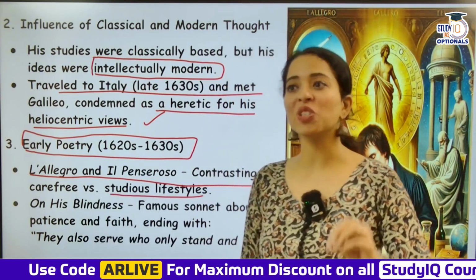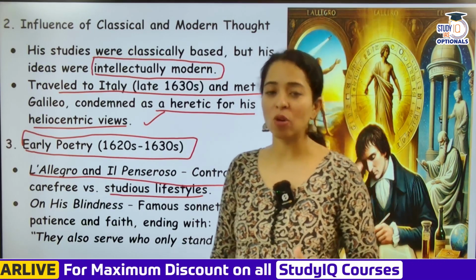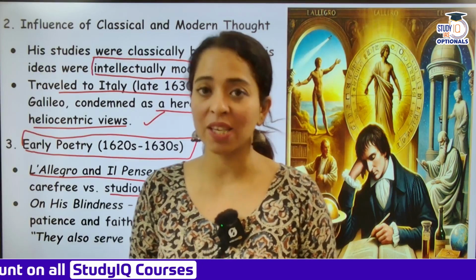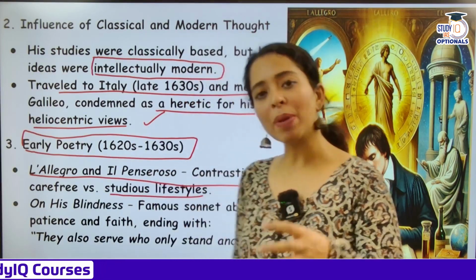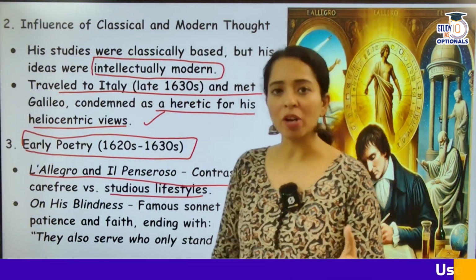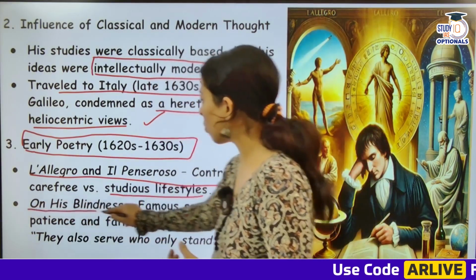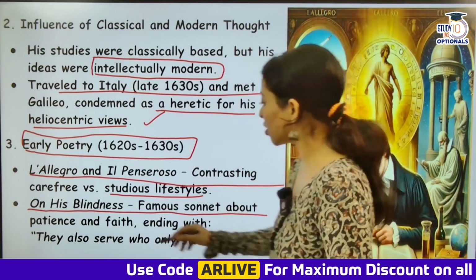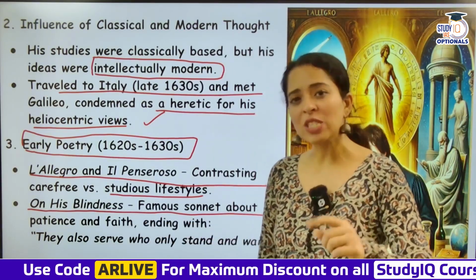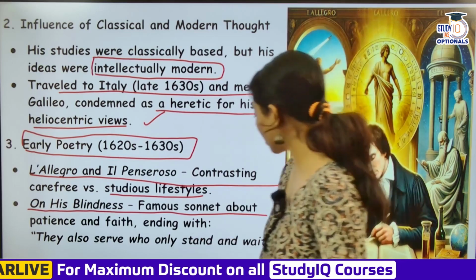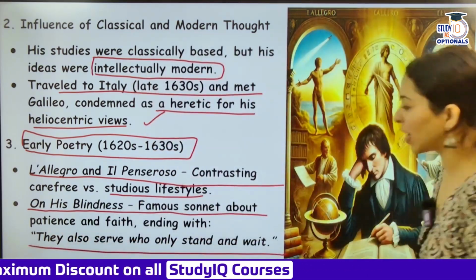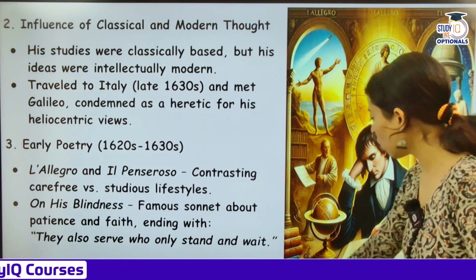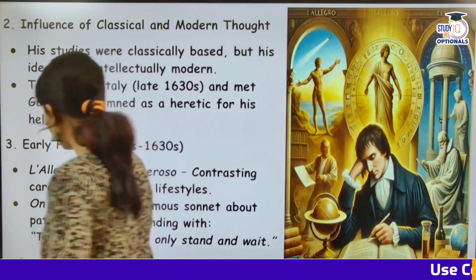And he also, guys, you know, was blind when he wrote Paradise Lost. He wrote Paradise Lost in 12 books, and he dictated the books to his nieces. He was blind during that time. He has also written a lot about his blindness. He has talked about his blindness in a poem, a famous sonnet, a 14-line poem, about patience and faith, ending with the line, They also serve who only stand and wait. Okay, so this is a very profound, very powerful line of resilience. They also serve who stand and wait. It's a very famous line on Milton's blindness.